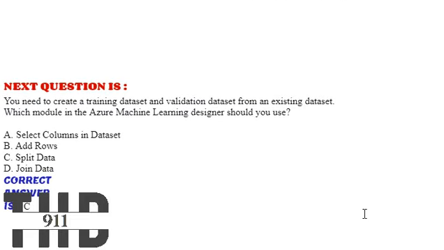And next question, you need to create a training dataset and validation dataset from an existing dataset. Which module in Azure Machine Learning Designer should you use? Option A, select columns in dataset. Option B, add rows. Option C, split data. Option D, join data. The correct answer is option C.